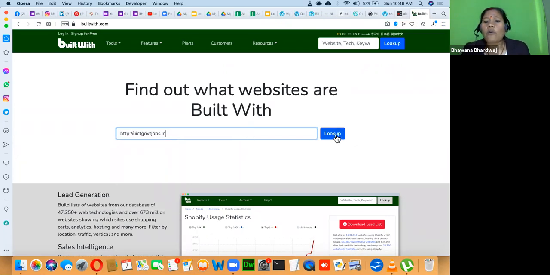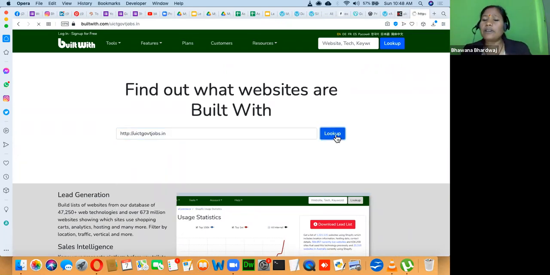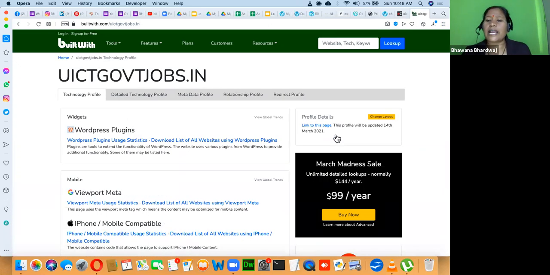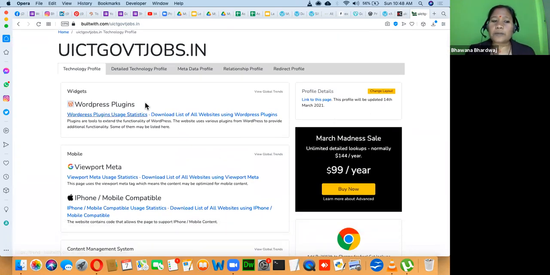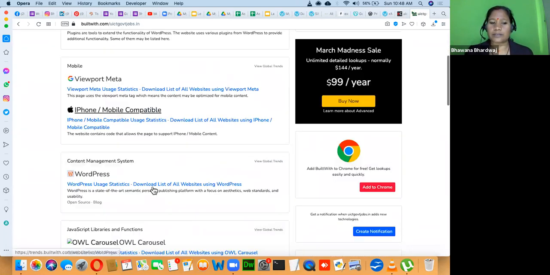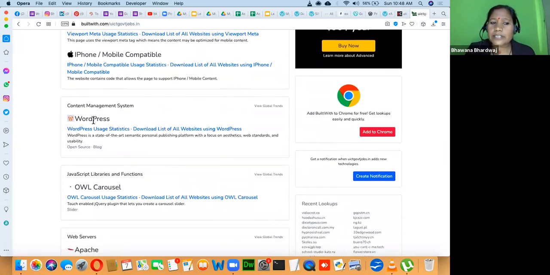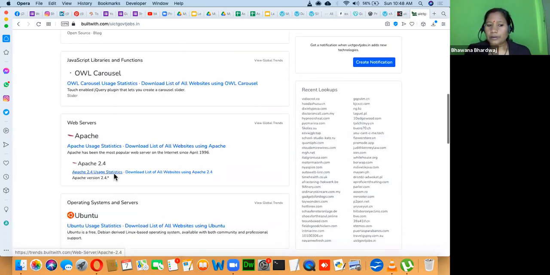Whatever is your inspiration website, whatever you find and say, okay, this is an awesome website, I want to create a website like that, you can go and check in which technology it was built. It's a WordPress plugin, so the website is in WordPress. Can you see the content management system, WordPress?